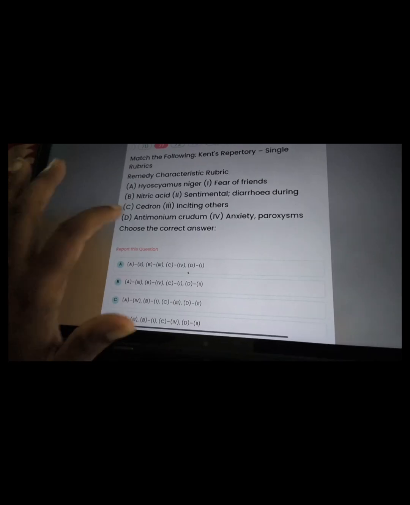A का 3, B का क्या होगा आपका सीट का 4, A का 3, C का 4. That will be answer A. No. A3, B will be 4. Anxiety with paroxysm. Then Sidron is on the fear of friends and include sentimental diarrhea during.